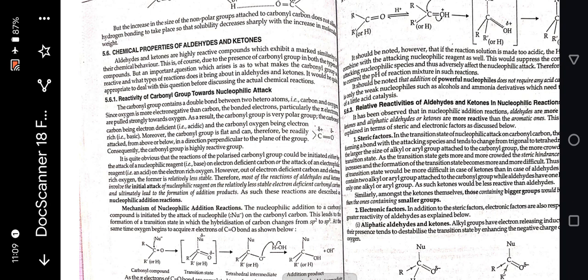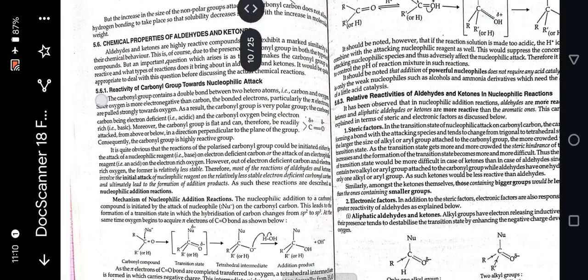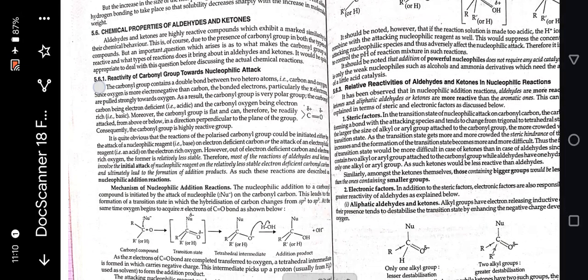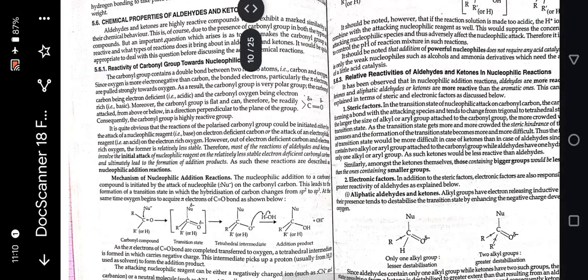Reactivity of the carbonyl group towards nucleophilic attack. The carbonyl group contains a double bond between two different atoms, carbon and oxygen. Since oxygen is more electronegative than carbon, the bonded electrons, particularly the pi electrons, are pulled strongly towards oxygen. As a result, the carbonyl group is a very polar group, the carbonyl carbon being electron deficient and the carbonyl oxygen being electron rich. Moreover, the carbonyl group is flat and can therefore be readily attacked from above or below, in a direction perpendicular to the plane of the group. Consequently, the carbonyl group is a highly reactive group.